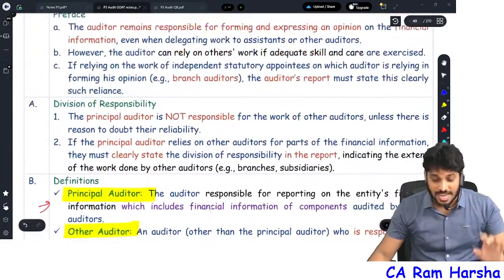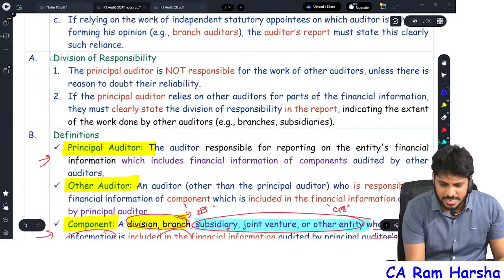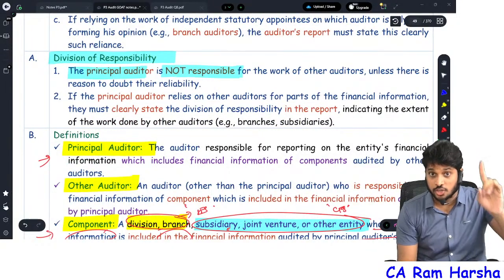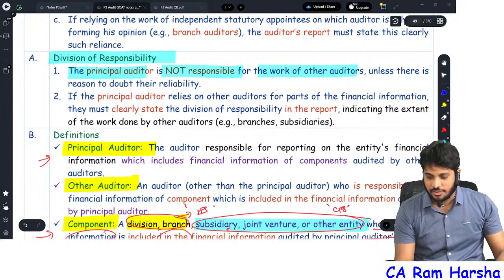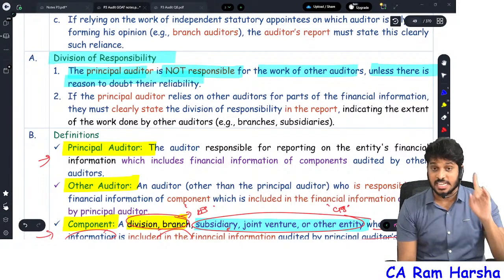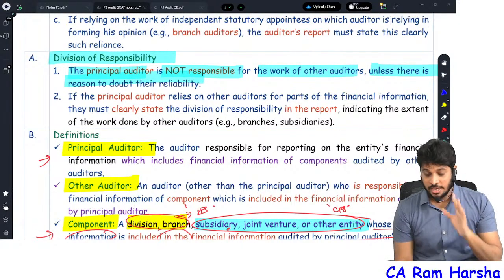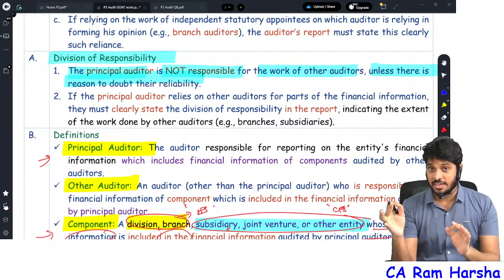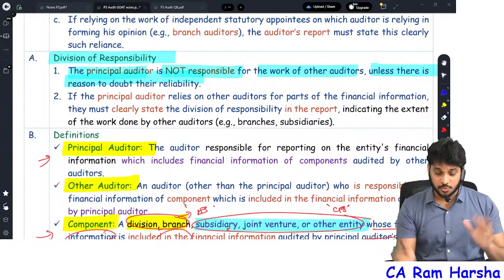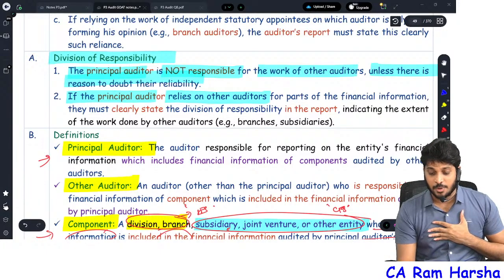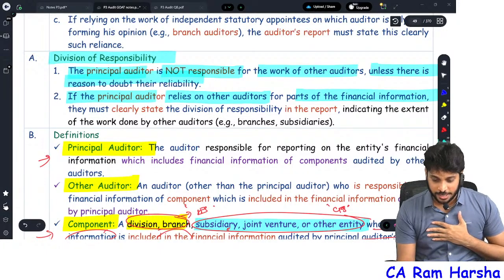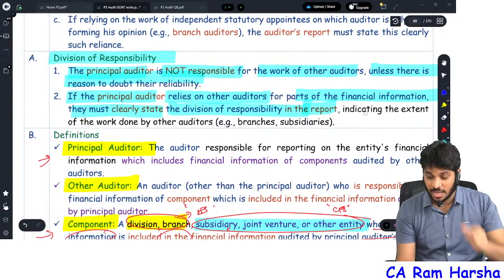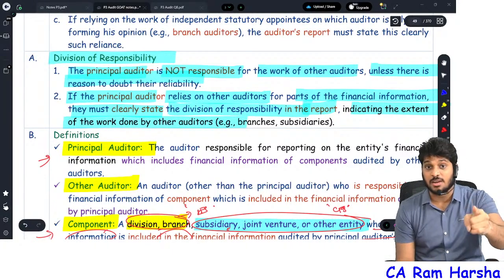Now you see, the standard starts with the most important clarification: division of responsibility. The principal auditor is not responsible for the work of the other auditor unless there is a reason to doubt their reliability. If the principal auditor has doubts about their reliability, only then do you need to verify them. Otherwise, you don't have to; you are not responsible. If the principal auditor relies upon another auditor as part of the audit, he must clearly state the division of responsibility in the report, indicating the extent of work done by other auditors.